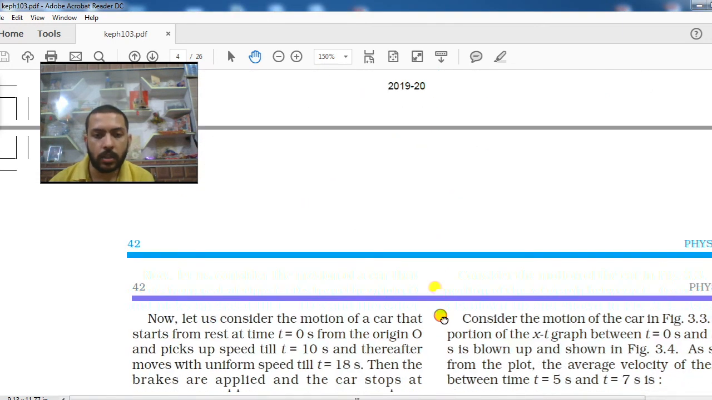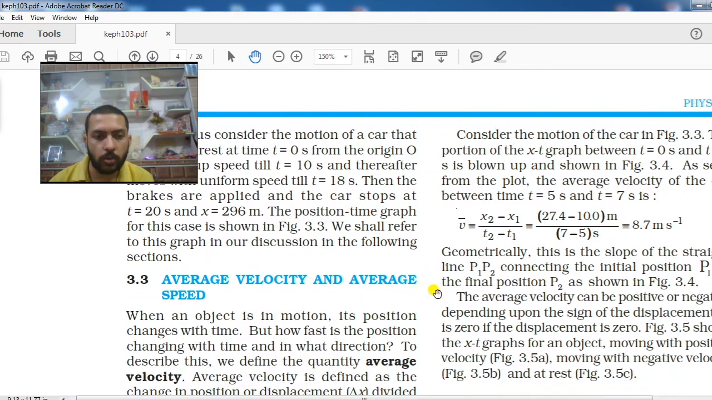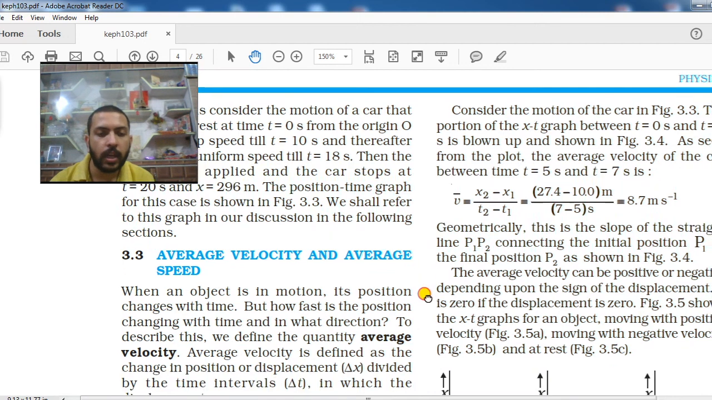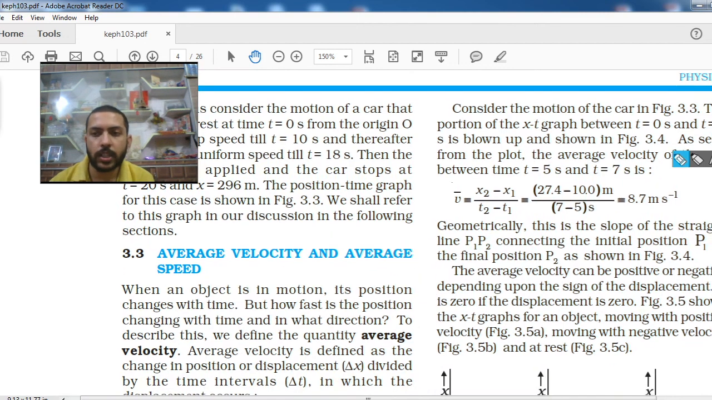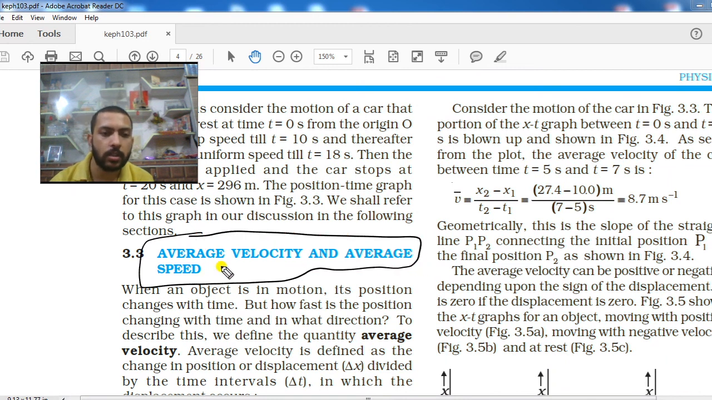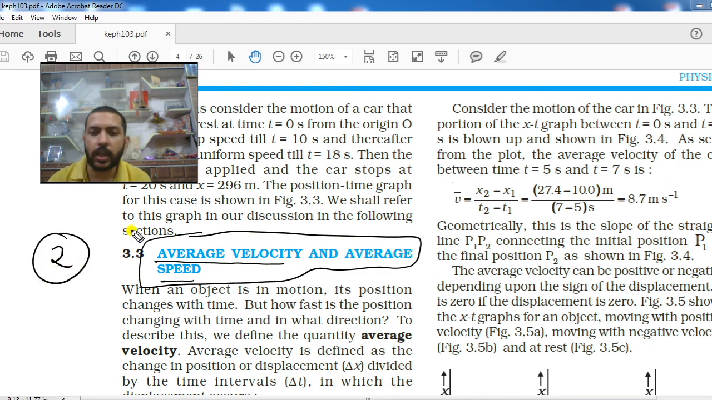After this we will have the next topic in our next video. That you will most probably get tomorrow, and in that video we will cover only this topic, because we have to study it in detail, which is average velocity and average speed, right? These two topics we will be covering in our coming video.